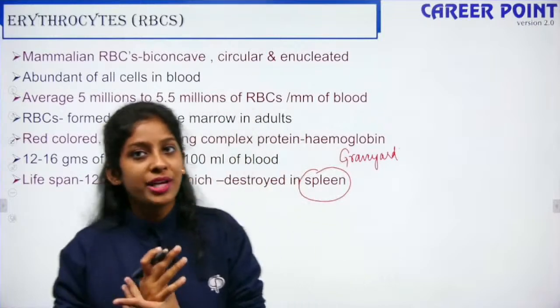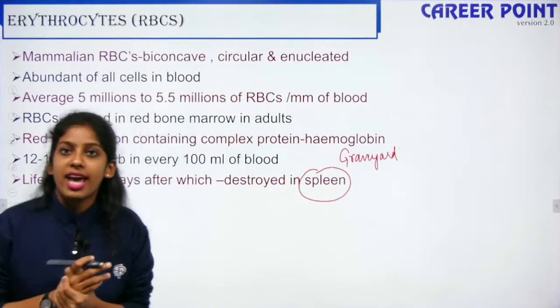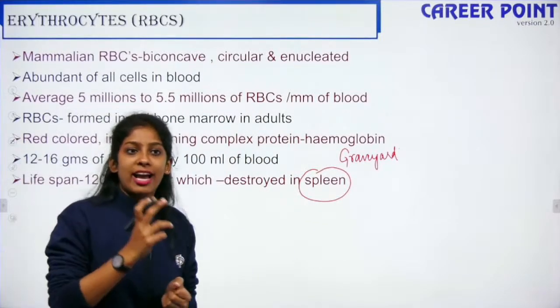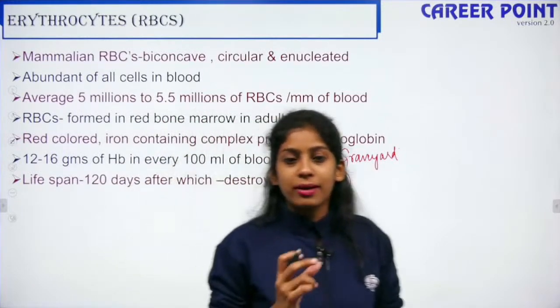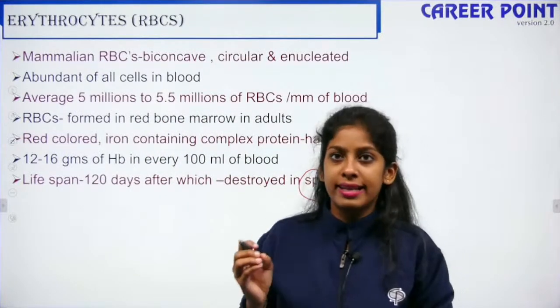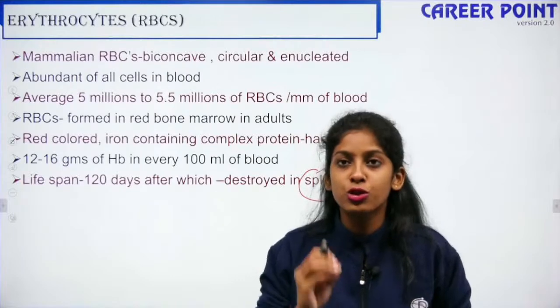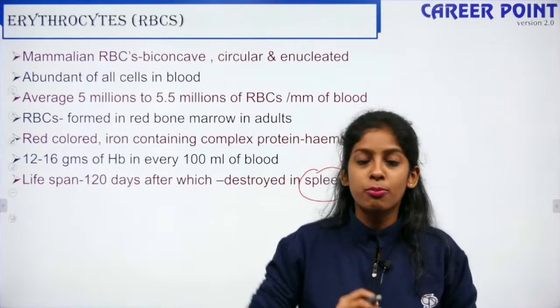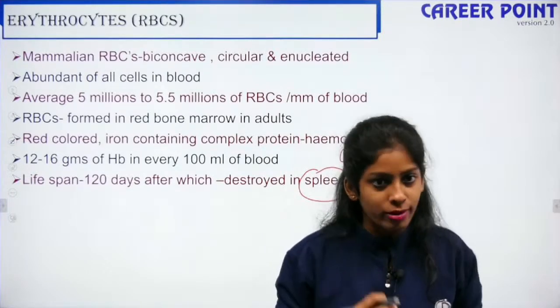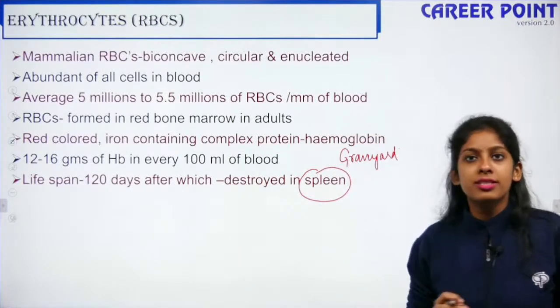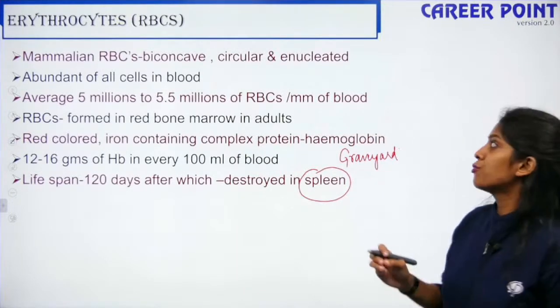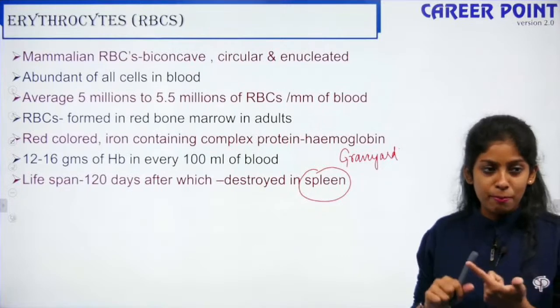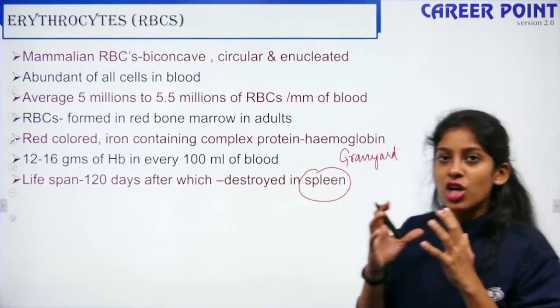So we were talking about RBCs. RBCs are erythrocytes. Their shape is biconcave. They are circular, but they are enucleated. They do not have any cell organelles because they have to do the primary function, that is, transport oxygen through hemoglobin, right? The next point is that they are abundant. They are the most abundant of all the three types of cells compared to your WBCs and platelets. Your RBCs are much higher in count.